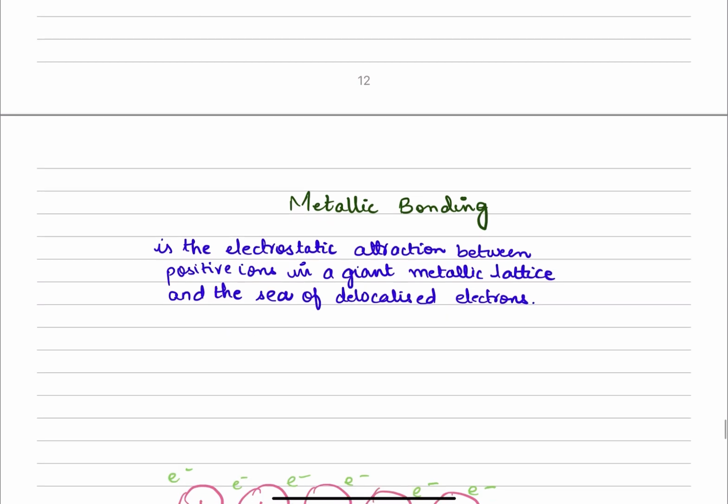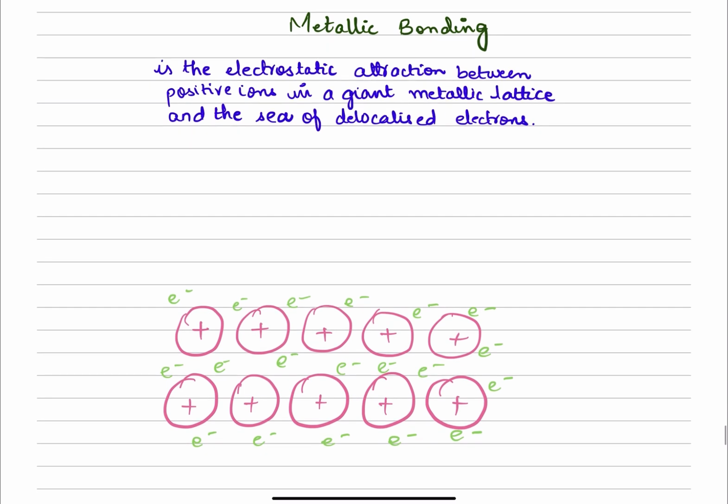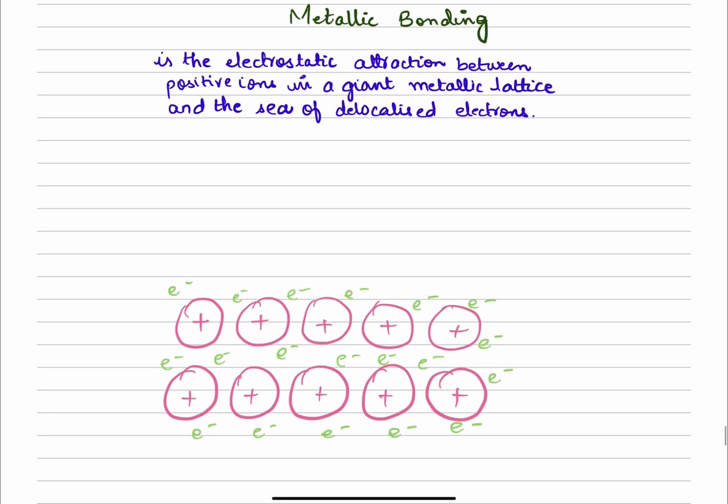Now, since we have studied that metals tend to lose electrons, within the structure of a metal, the atoms of a metal will lose their outermost electron. So for example, sodium will lose one electron per atom and will get a positive one charge. So the representation of metallic bonding is something like this, which is drawn in front of you. These are positive ions. And how are these positive ions formed? These positive ions are formed when the metal atoms have lost their outermost electrons or valence electrons.